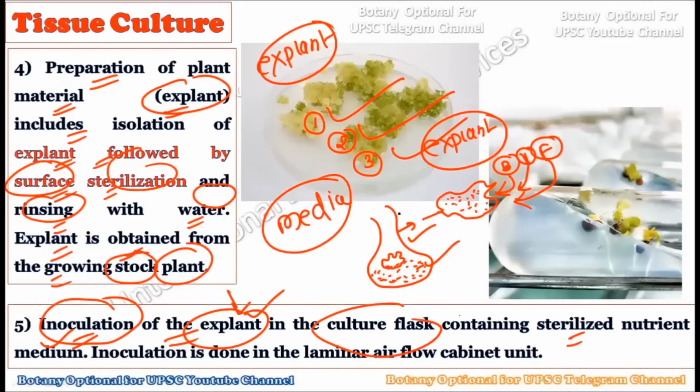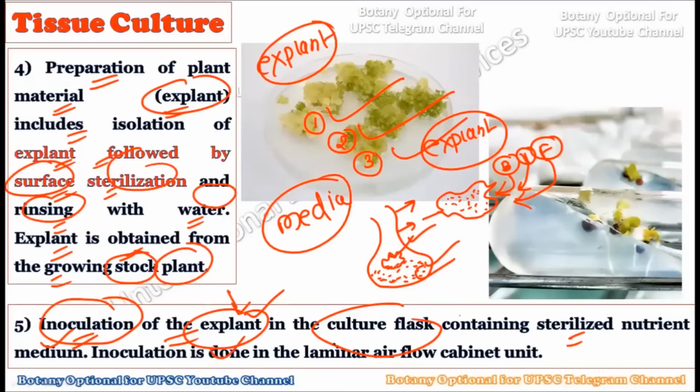Now you should carefully remember all of these three things: this flask, this media, and this explant, all are sterilized. So there is no chance of bacterial, fungal or viral infections. So in the fifth step, we take all of these, that is the glassware. Inside the glassware we have the medium, and in the medium we inoculate the explant, so that this explant will grow in this particular medium.